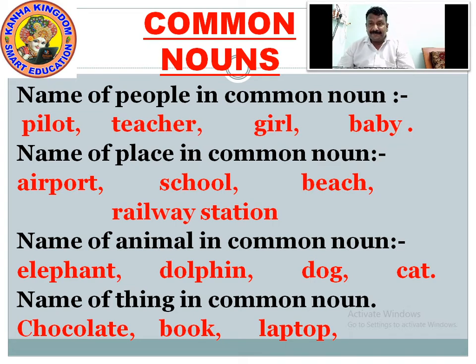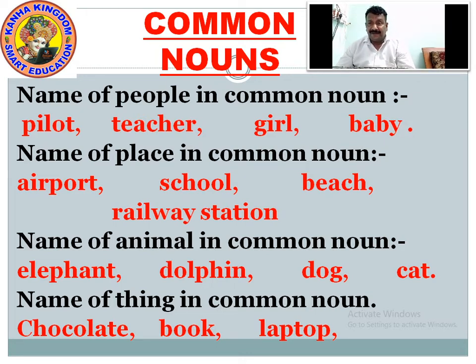Name of animals in common noun: elephant, dolphin, dog, cat. These are all common nouns. Name of thing in common noun.